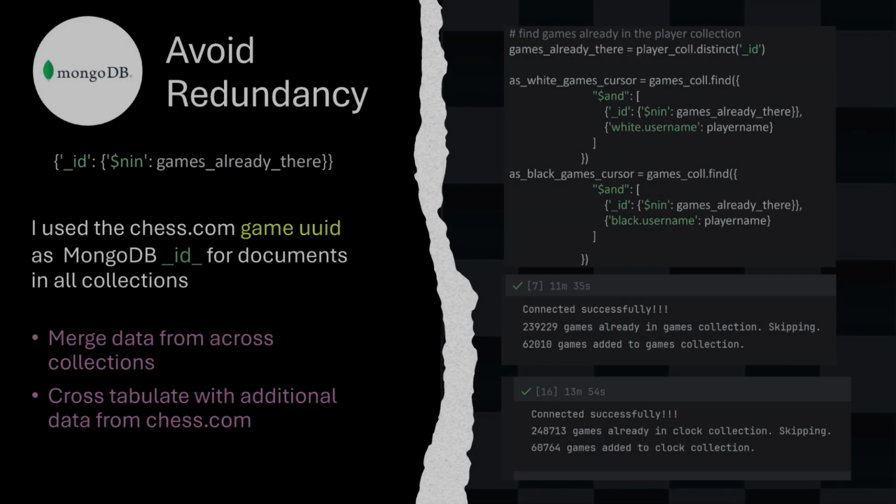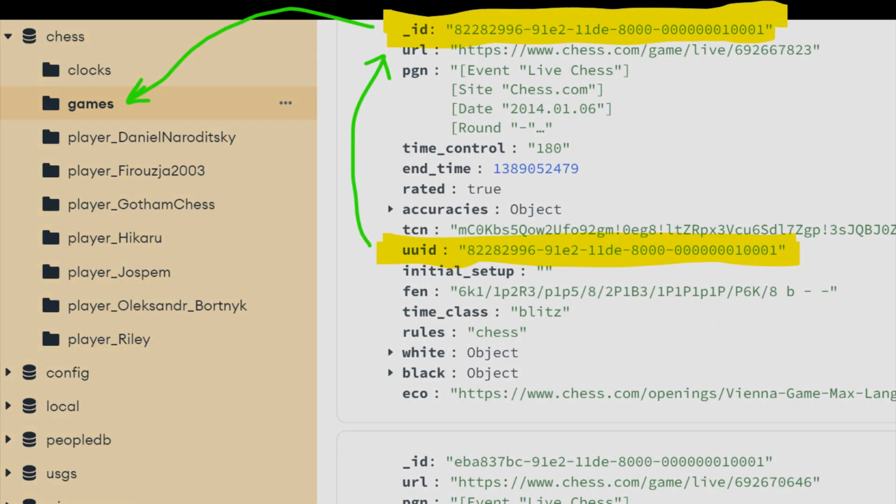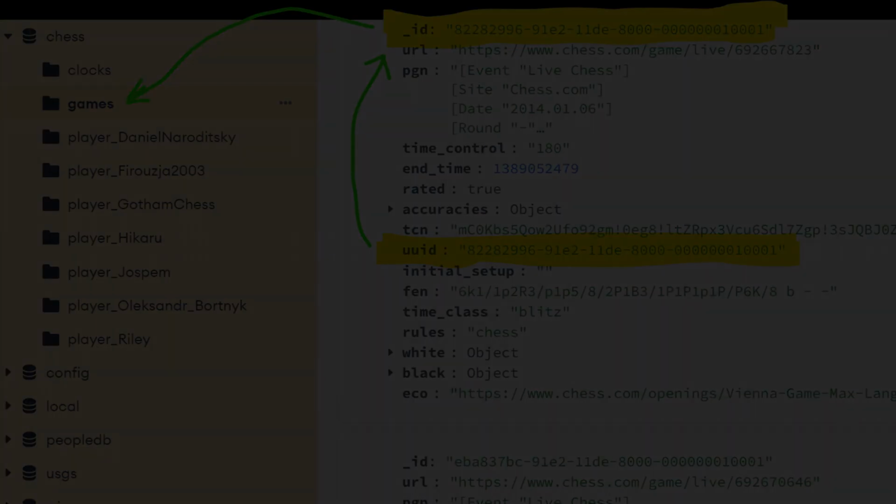One of the problems I encountered with MongoDB is making sure that I didn't store the same game twice, creating duplicate data and skewing my results. I prevented this by storing all games in MongoDB with the universal unique ID used by chess.com, instead of the one that Mongo just automatically generates and assigns.